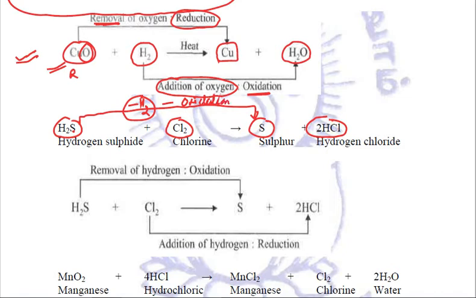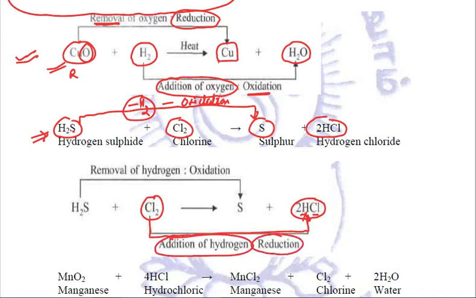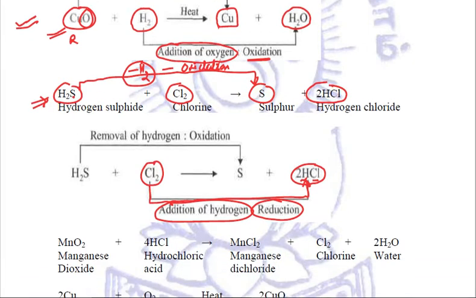So it is the oxidation of hydrogen sulfide that is taking place. And when we talk about chlorine, in the reactant it is chlorine, but in the product it became HCl. So H is added to chlorine, and addition of hydrogen is known as reduction. Therefore reduction of chlorine is taking place. Clear? Let us take one more example.